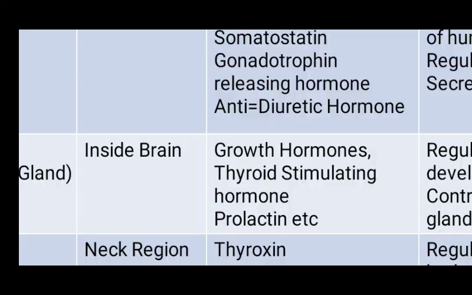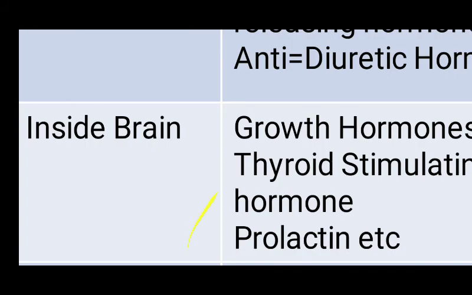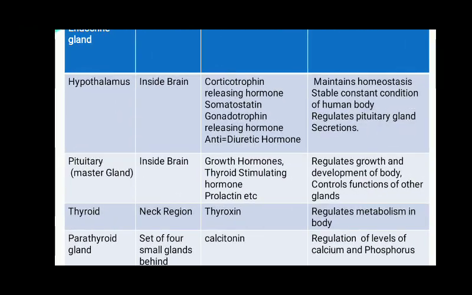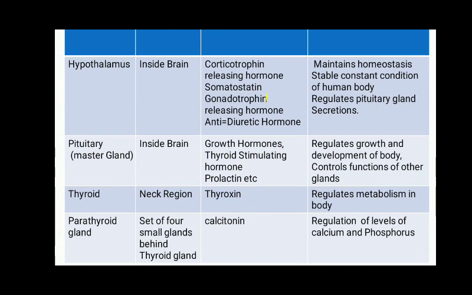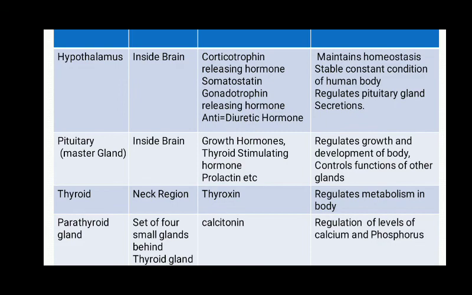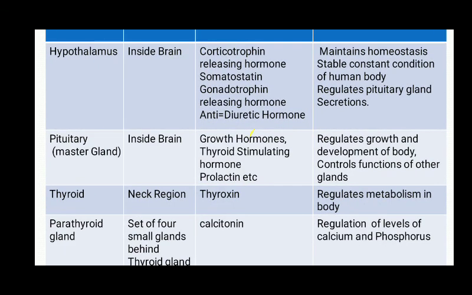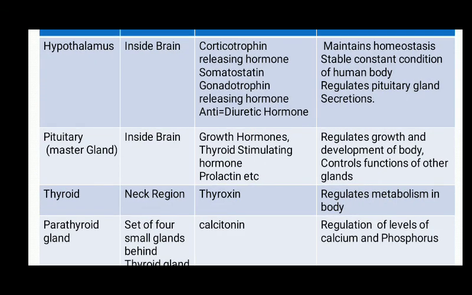Next is the thyroid gland. The thyroid gland is located in our neck region, and it is attached to the windpipe in our body, and it makes a hormone which is known as thyroxine. And this thyroxine is a hormone which contains iodine. The function of the thyroxine hormone is that it regulates metabolism in our body. Metabolism of what? Metabolism of carbohydrates, fats and proteins in our body.